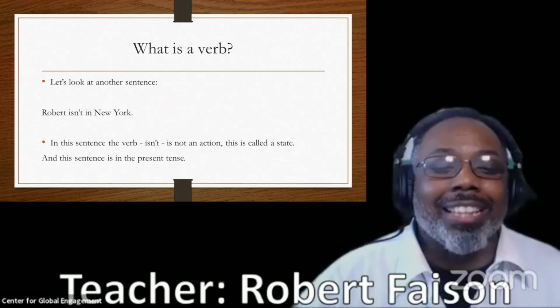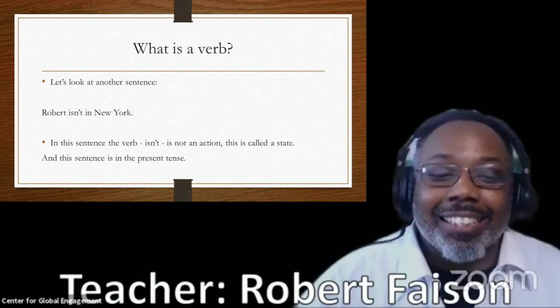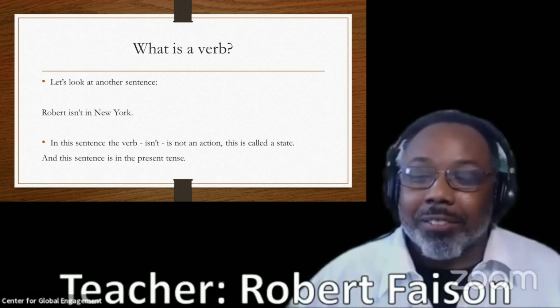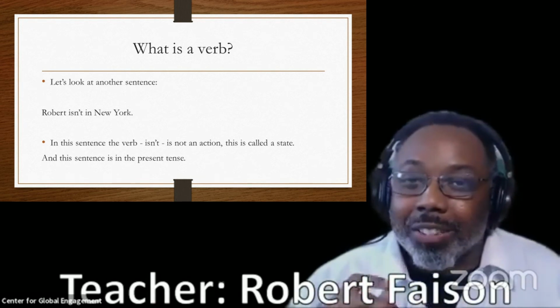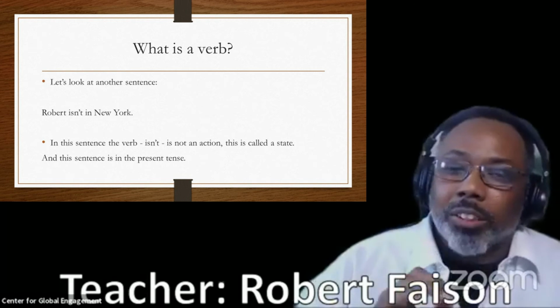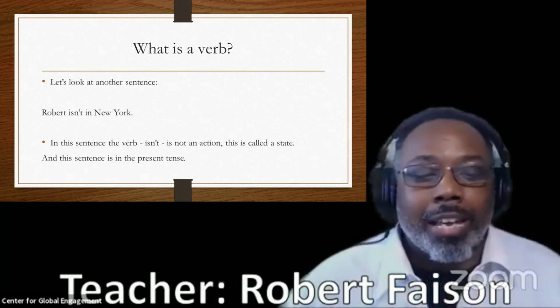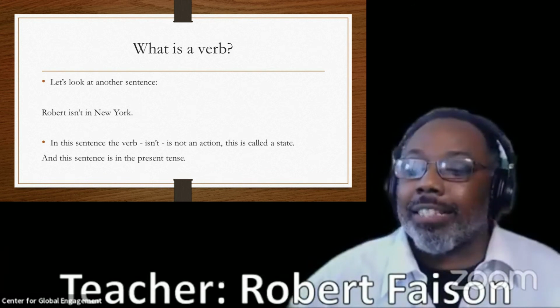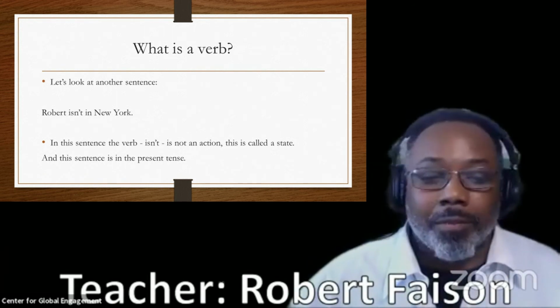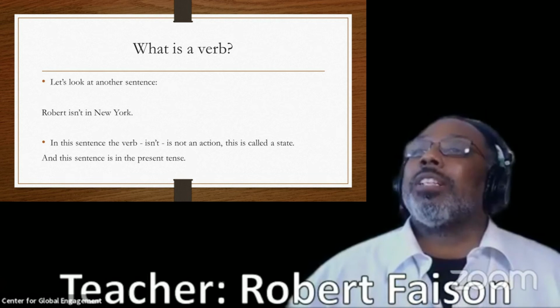In this sentence, the verb isn't is not an action. This is called a state because I'm not doing anything. It's just a state of being, okay? And this sentence is present tense. Let's go for the next one.